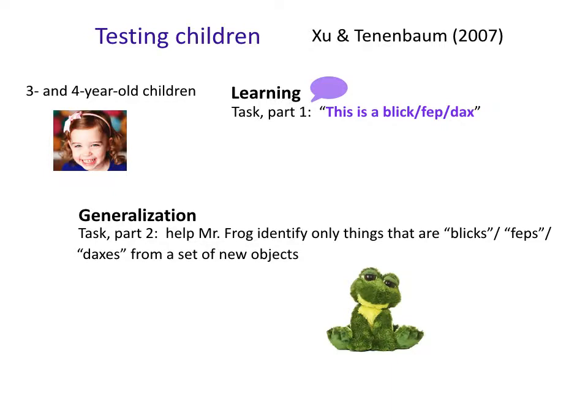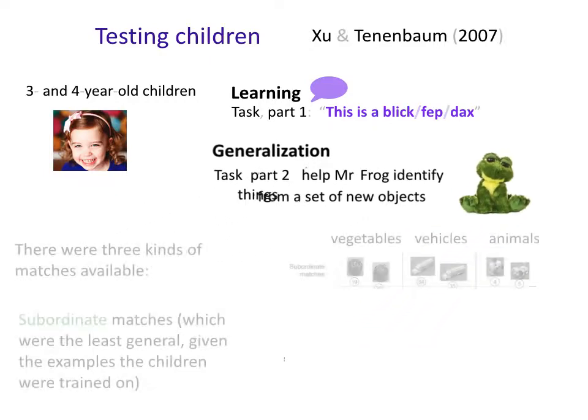And the way that these kids were tested was: help Mr. Frog identify only things that are feps, say, or blicks or daxes, depending on the training condition. But let's go with feps. Identify only things that are feps from a set of new objects, right? So this is showing how far you are willing to generalize this label. What hypothesis does this correspond to? And there were 3 kinds of matches that were available.